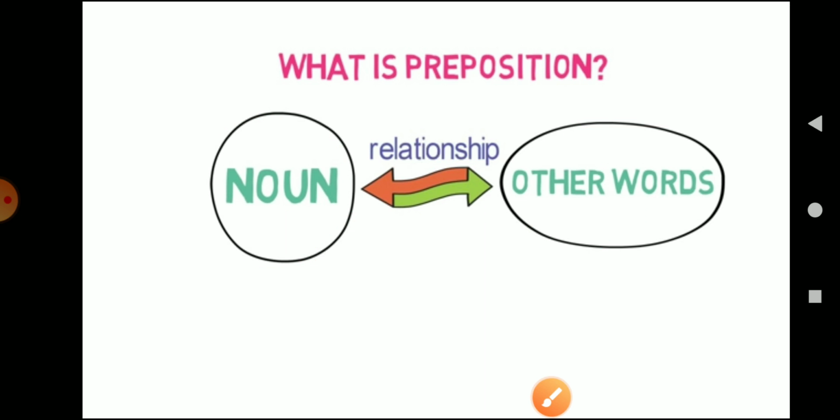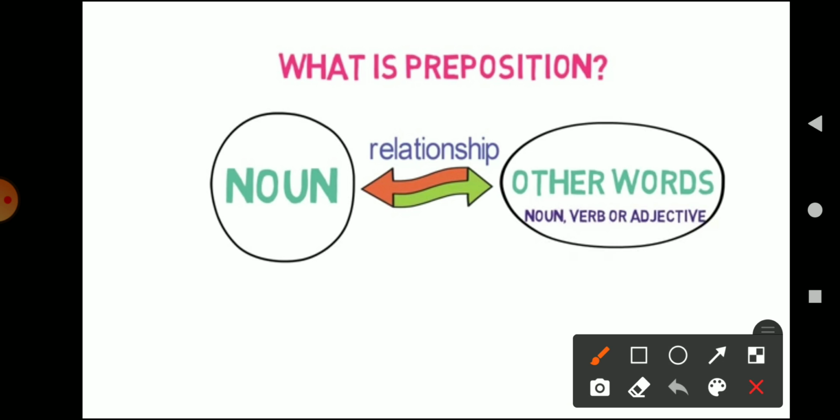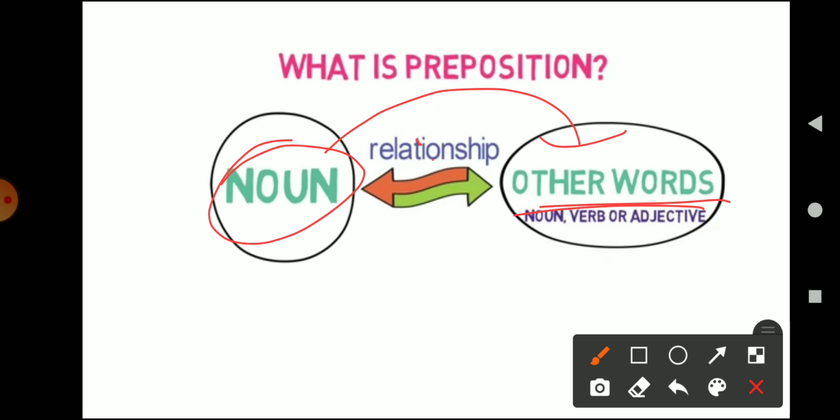Now to understand this more clearly, let us see an example, and with the help of this example I hope it will be clearer to all of you what a preposition is. But before discussing an example, what are the other words here? As we are saying, a preposition is placed before a noun, and it shows the linkage between the noun and other words, where the other words can be the noun itself, a verb or an adjective.